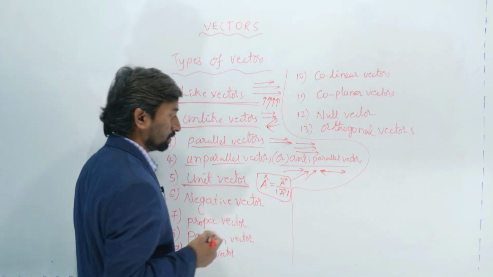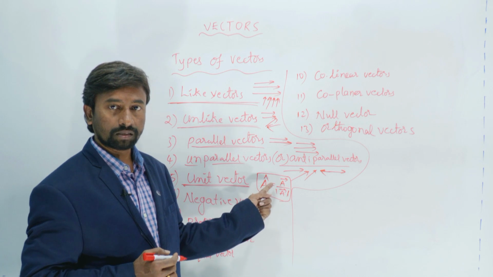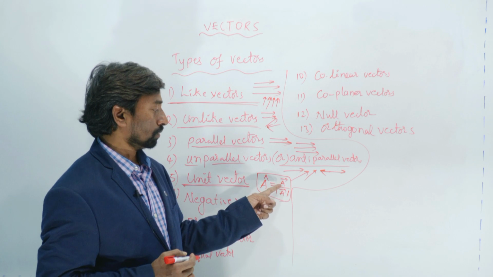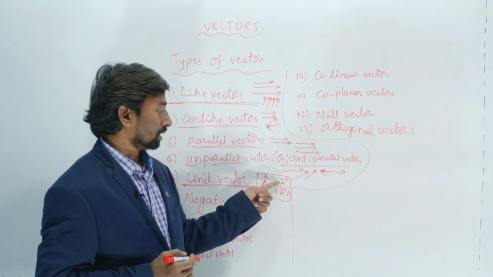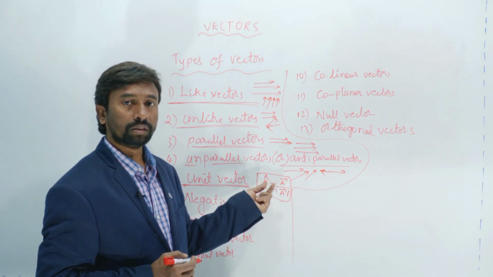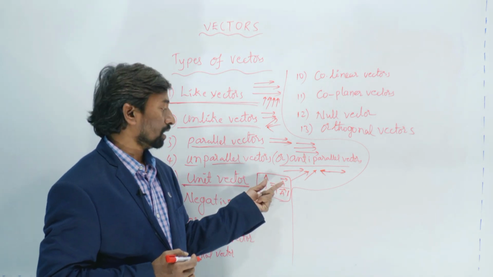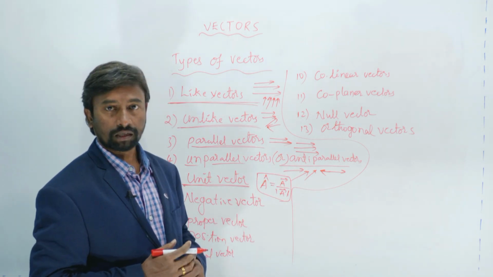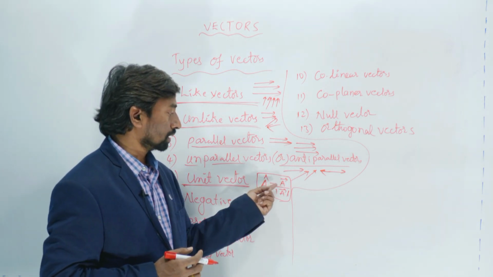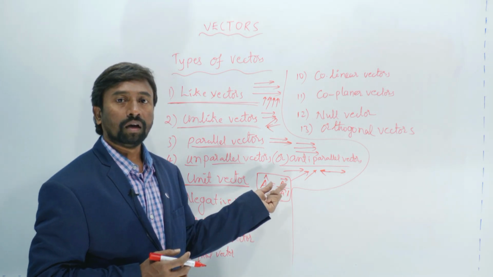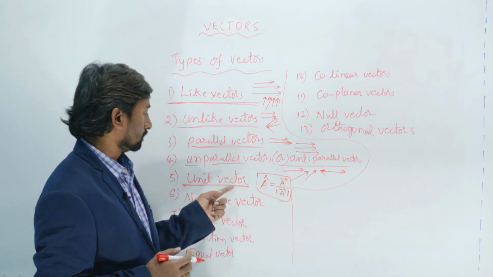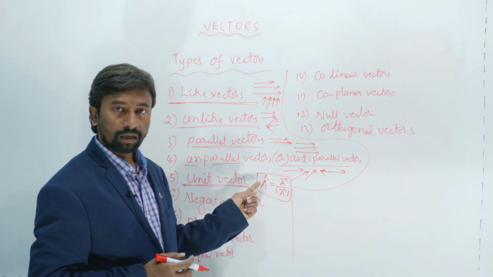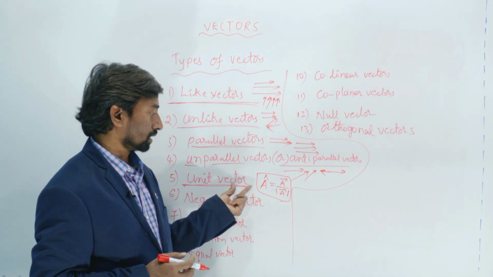Here A bar is a vector, so a vector can be represented by this, like suppose it may be velocity, force, or acceleration. Velocity is represented by V overheaded by an arrow. If there is no arrow overhead, then it can be speed. Like that, a vector is represented by an alphabet overheaded by an arrow. If it is a unit vector, the vector is overheaded by a cap. That is the representation of vectors.